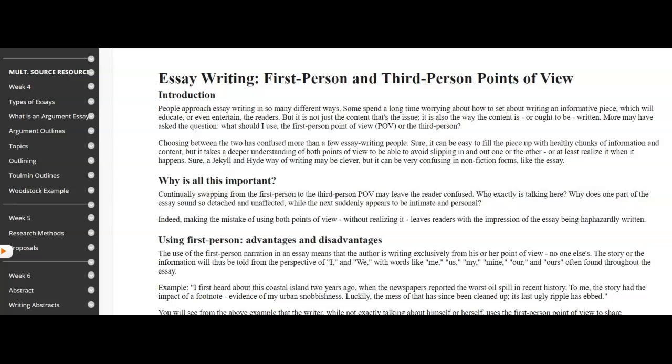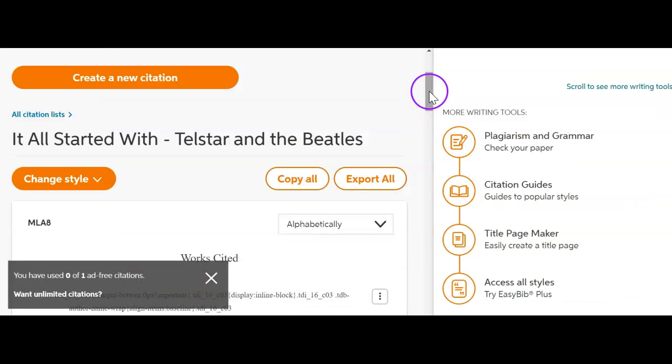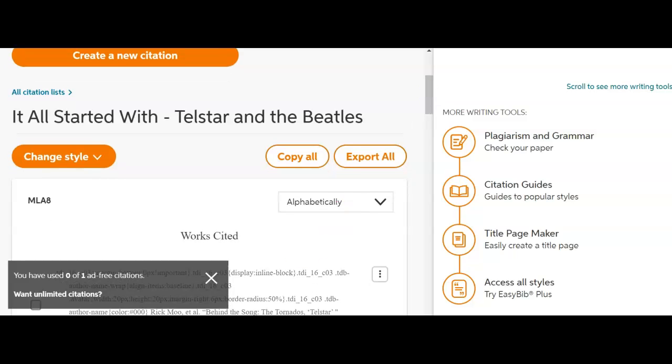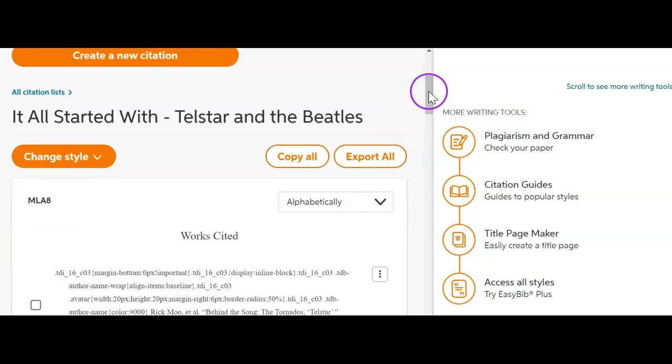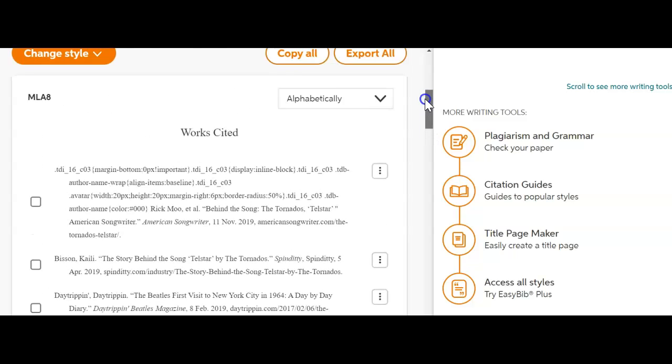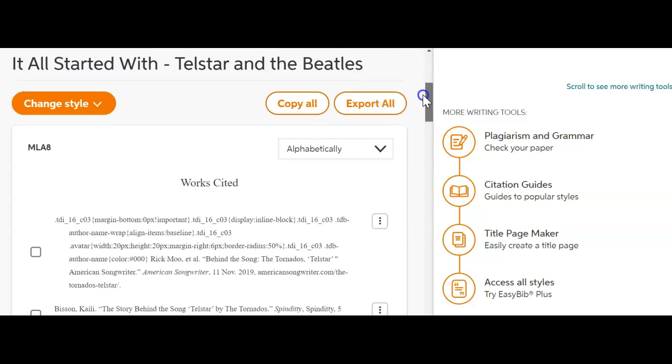Want to point out something else real quick. I zipped over here to EasyBib to show you one other thing that was a little bit of a problem. Want to make sure we get that corrected before we move forward and get this absolutely firmed up. When I have created all of my citations, and of course there are tutorials about how to create the EasyBib citations, now I'm ready to create my Works Cited page.